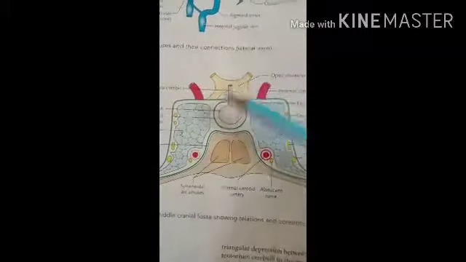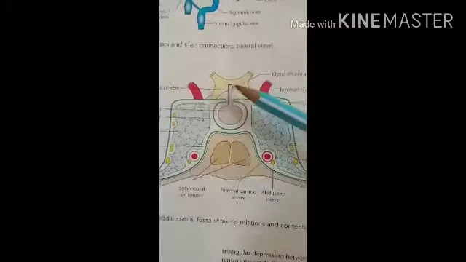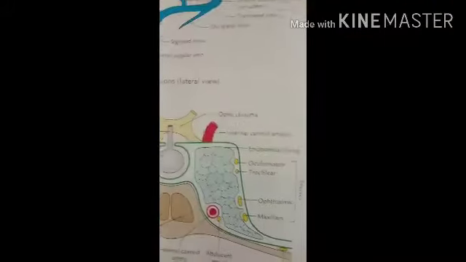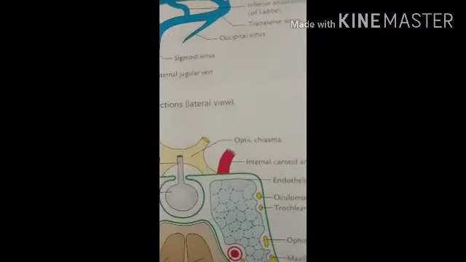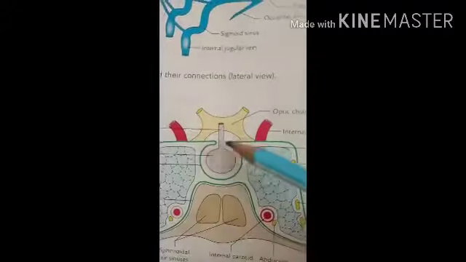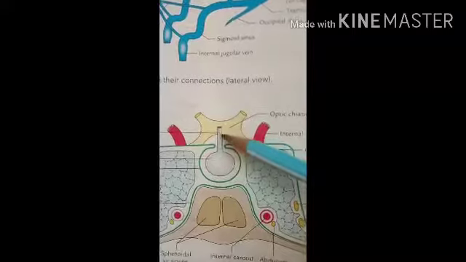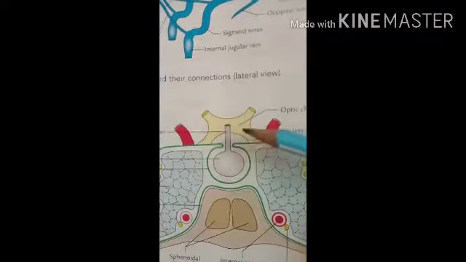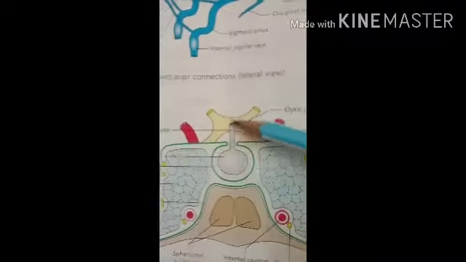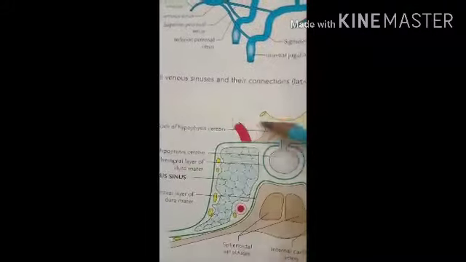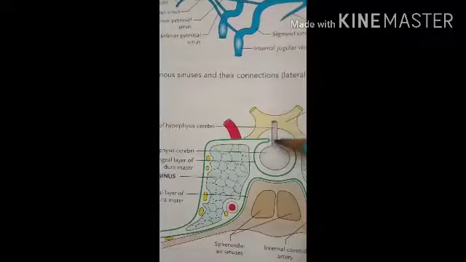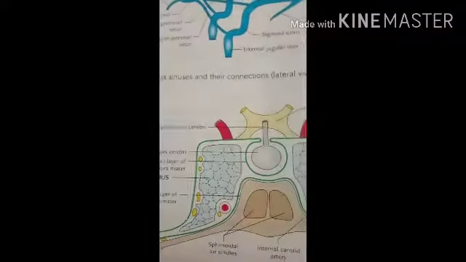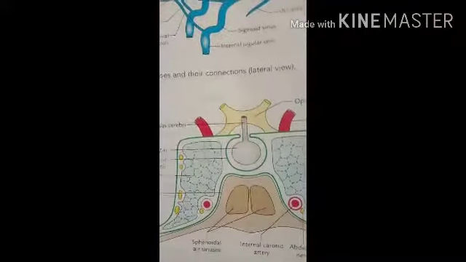Anteriorly it is attached to the tuberculum sellae, and posteriorly it is attached to the dorsum sellae. Then it has a central aperture. So here you can see that is the small central aperture through which the stalk of the pituitary gland or the hypophysis cerebri passes. So here you can see that is the stalk of the pituitary gland. So through the opening it comes out. So that is the diaphragma sellae.